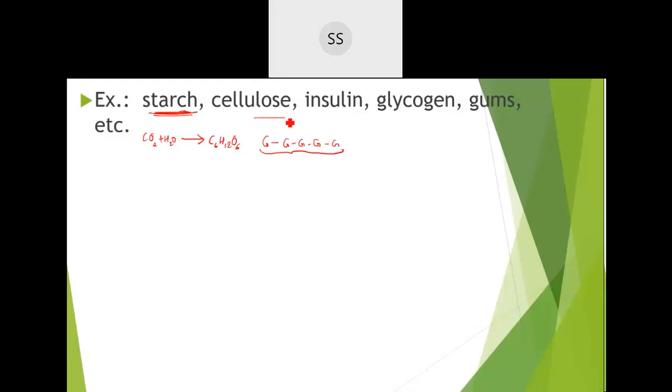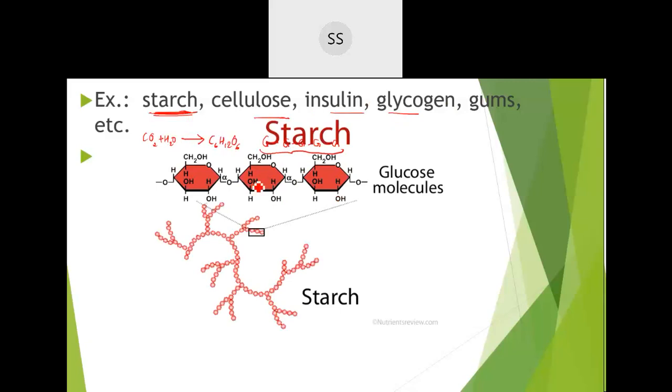So many units of glucose are combined together, which leads to starch formation. Cellulose is also an example. Inulin, glycogen. Glycogen is present in animals. Starch is present in plants. So these are polymer units. If you hydrolyze them, see here I've taken the example of starch. You can see these red ones, these are small units which are combined together. Many units have combined together. If you hydrolyze them, they will give you a large number of monosaccharide units.